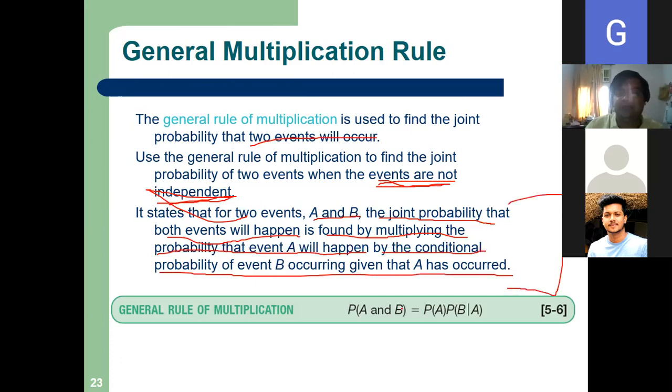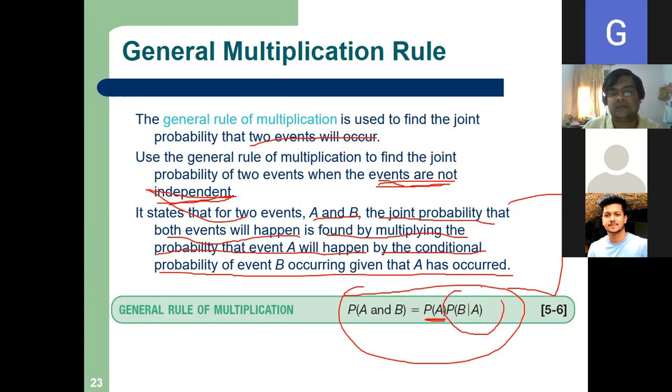Read it carefully. What it means is this rule. Probability of A and B in case of dependent events, not independent, is P(A) multiplied by probability of B given that A has occurred.